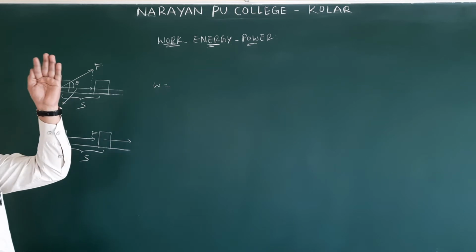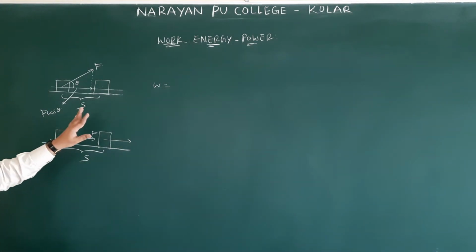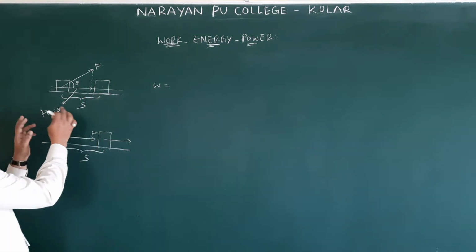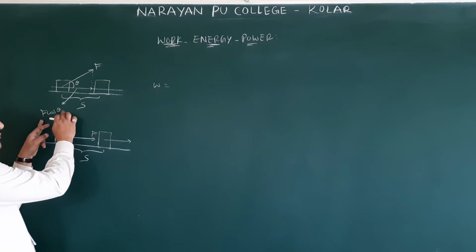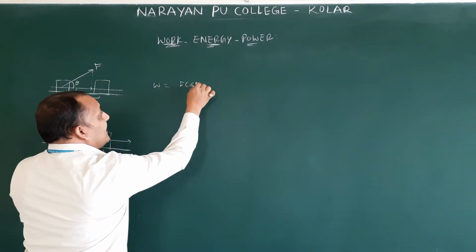Earlier we gave first vector, second vector, but here we know force and displacement, therefore we have to write it like this: product of the component of force in the direction of displacement, F cos theta.